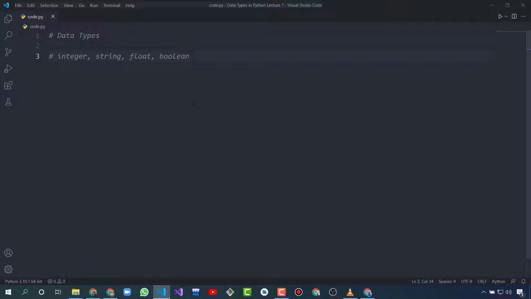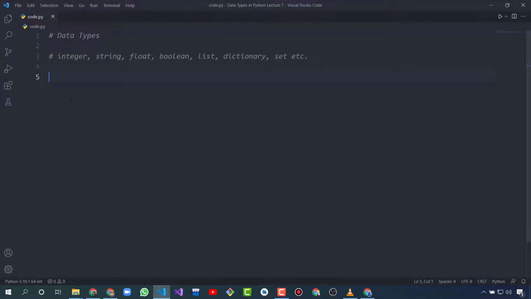It means there are only two values, true or false. And there are others, list and dictionary, set, etc. But in this video we will learn about integer, string, float and boolean.